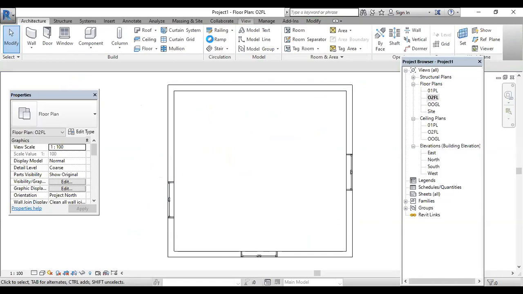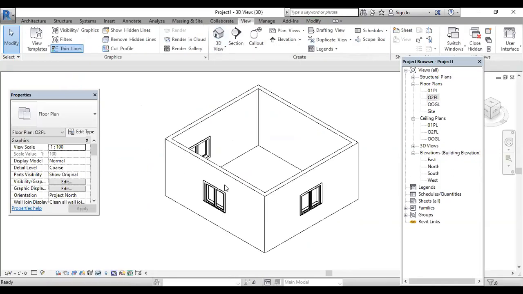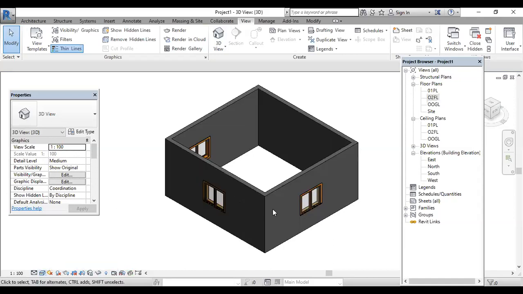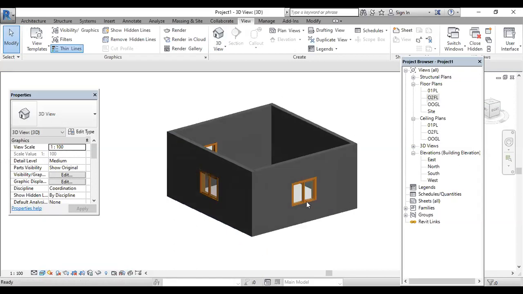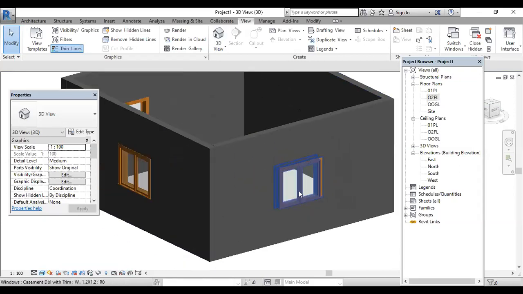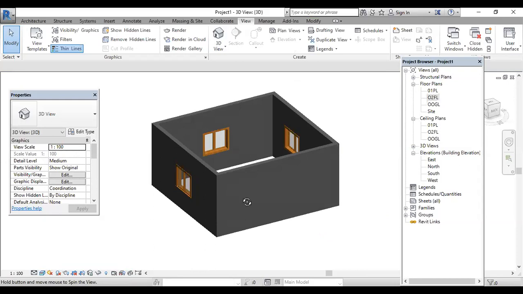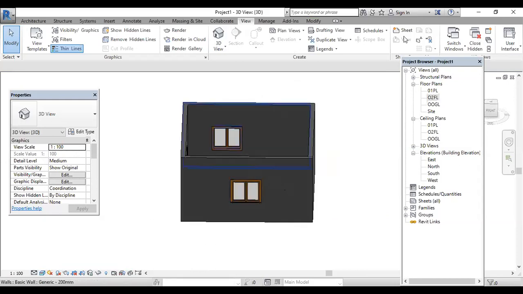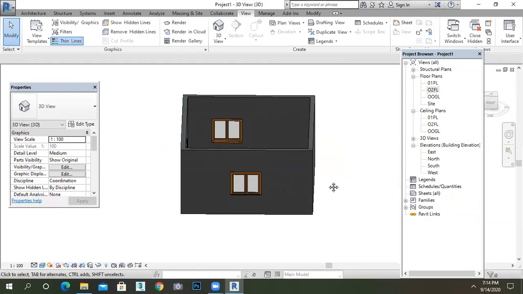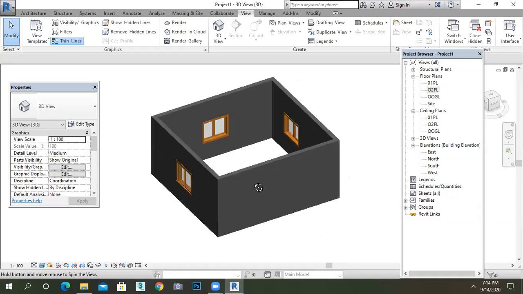Go to the view, go to the 3D and make it a realistic view. Go here, realistic. There is no need of giving the base offset and adjusting it and cutting it. It will cut automatically. This is the main advantage of using the window. Screen is not visible. It's visible, guys. Just wait. Now, is it okay, Abhijit?